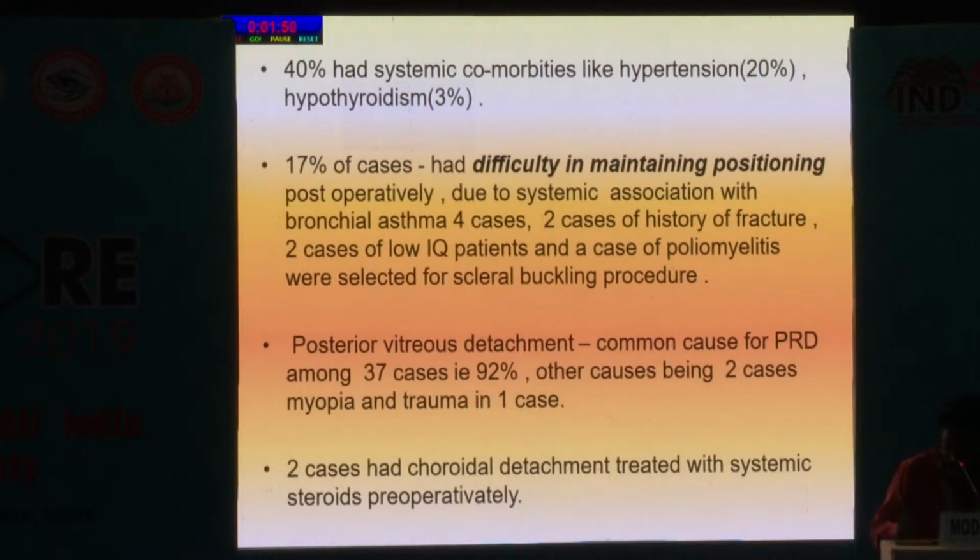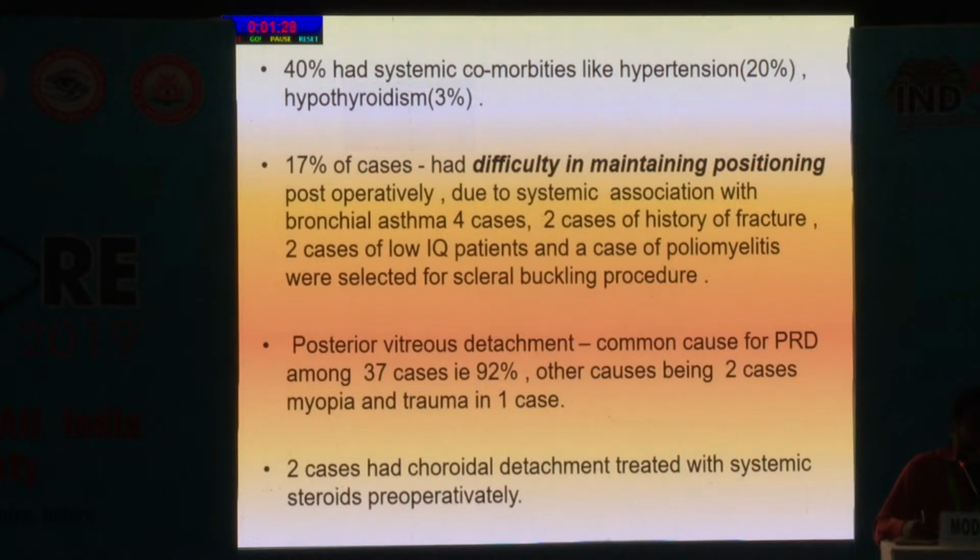40% had systemic comorbidities like hypertension and hypothyroidism. 17% of the cases had difficulty in maintaining post-op positioning, for example bronchial asthma patients, 2 patients with fracture femur, 2 cases with low IQ, and a case of poliomyelitis. So that is also one of the criteria for which we opted for scleral buckling procedure.